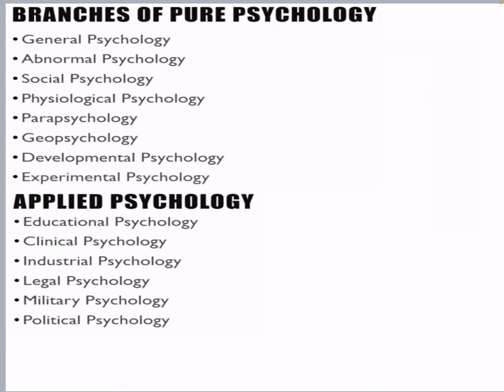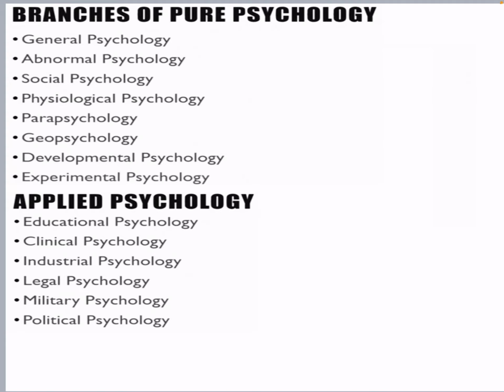Parapsychology is the biggest branch. It deals with rebirth and past birth experiences and all. If you want to read this, then you can go with Dr. Brian Weiss, who wrote a very good book, Many Masters, Many Lives, which will give you the real glimpse of parapsychology. Geopsychology is about the geographical conditions, like what sort of situation it will raise when the climate changes, or there is a flood, or some other climate related pandemics or anything else,